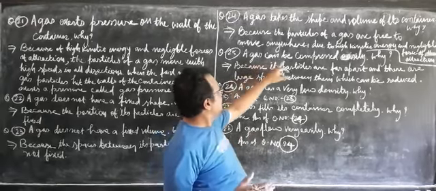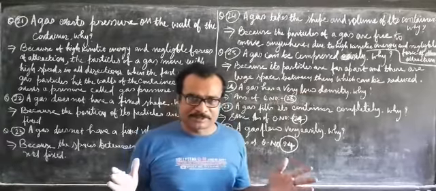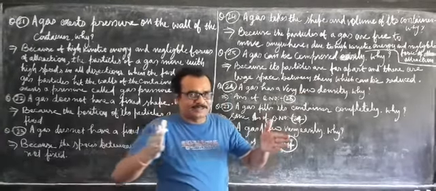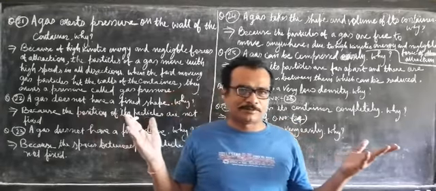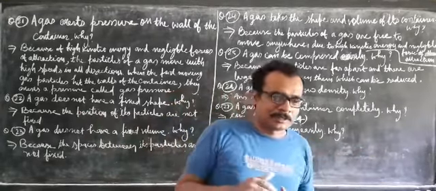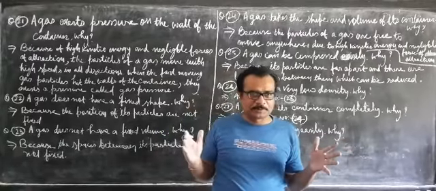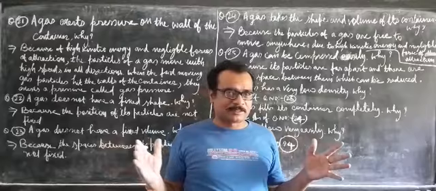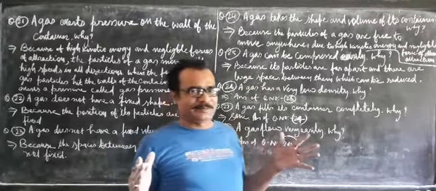Now, gases can be compressed easily. Something is compressible if empty space is available between the particles. Since the positions of the particles are not fixed, and the particles are not together, they cannot be held together by interparticle forces of attraction. So a lot of space is there between the particles.